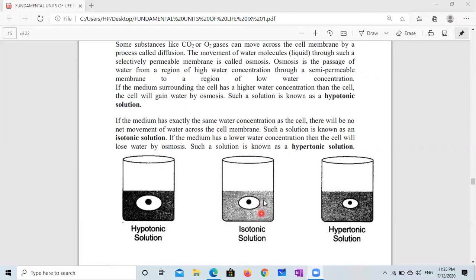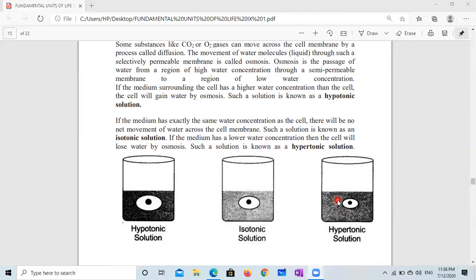In this case, water concentration outside the cell and inside the cell is the same, so there is no entry of water inside the cell. This type of solution is known as isotonic solution. Iso means equal. If the medium has lower water concentration than the cell, then the cell will lose water by osmosis. Such a solution is known as hypertonic solution.